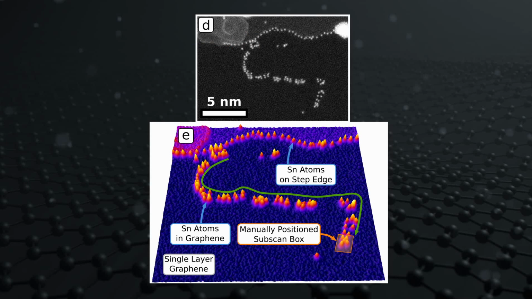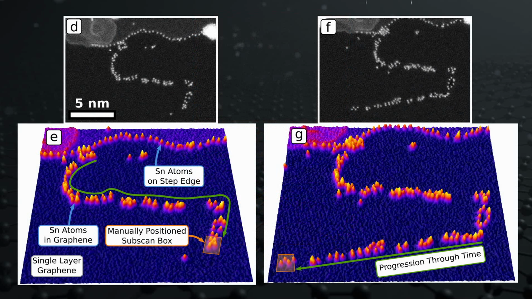The box was then manually moved across the graphene while visually monitoring the subscan image tile. This provided an updating image of what was happening to the sample in real time, so that the speed of the movement could be matched to the speed of the observed insertion. At this point, I remembered I needed to document what was happening, and acquired this image. Then, I continued on a little further.